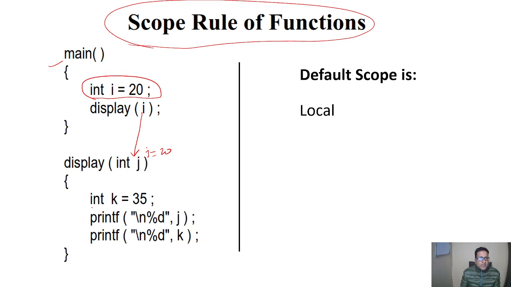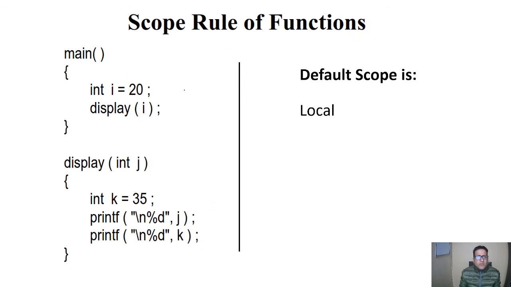After that one integer k is taken as 35 and printf of j is done. So it will print 20 as it is passed, and then k, which has the value 35, will be printed.